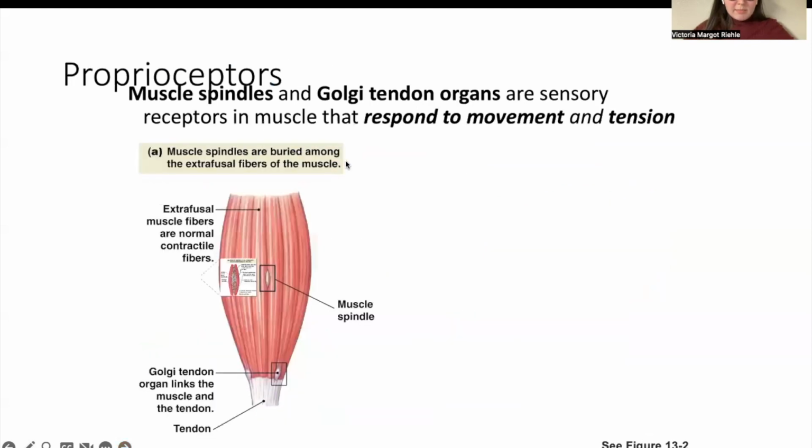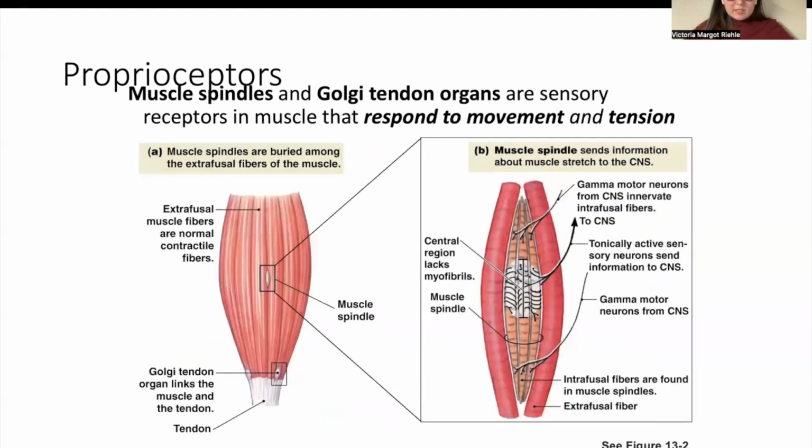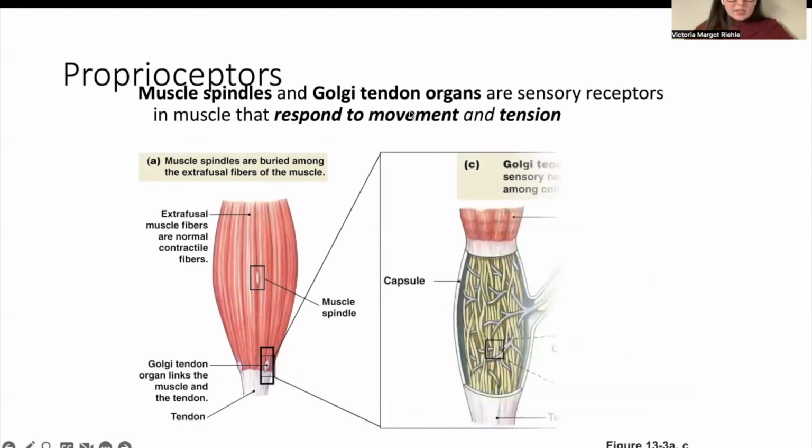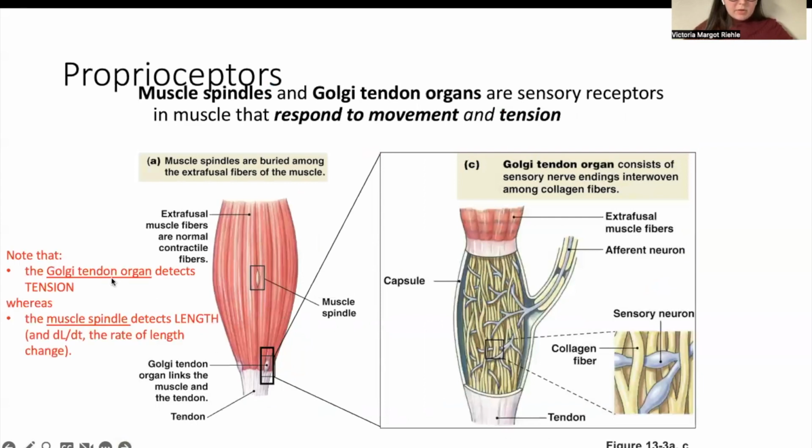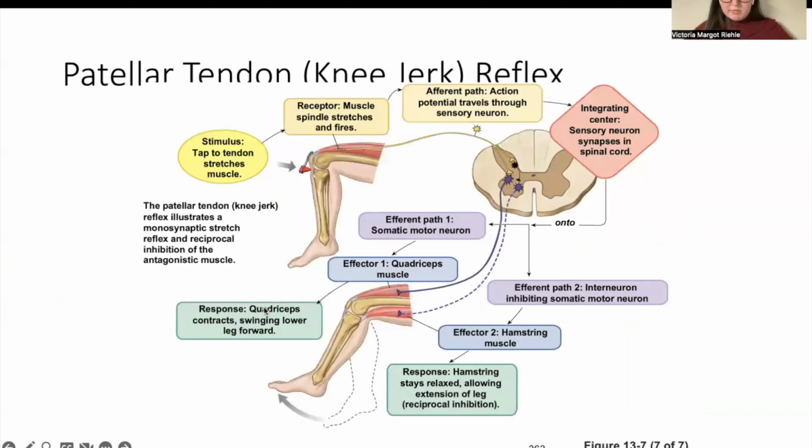The other type of reflexes can be monosynaptic or polysynaptic. The first proprioceptor that connects to reflexes is the muscle spindle, which is buried within the muscle fibers. And then there's the Golgi tendon organ as well, which is sort of a connection between the muscle fibers and the collagen fibers, which then connect to the tendon. The Golgi tendon organ detects tension, and the muscle spindle detects length. So that's the difference between the two.